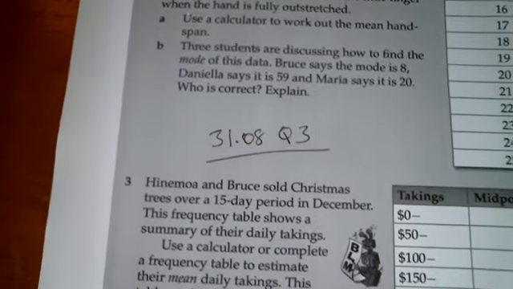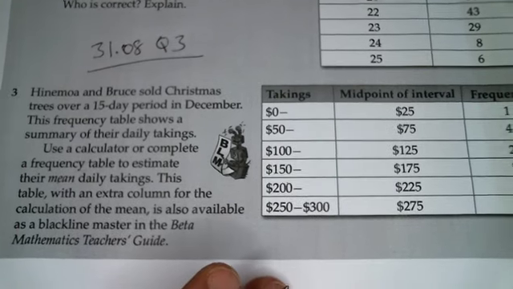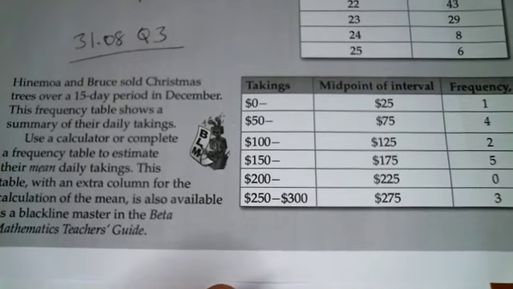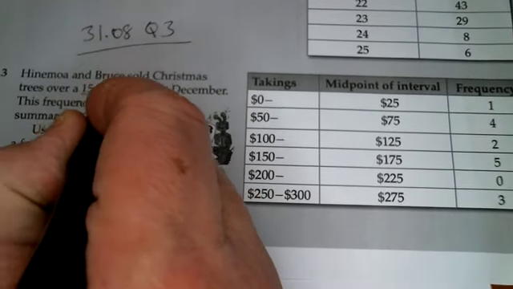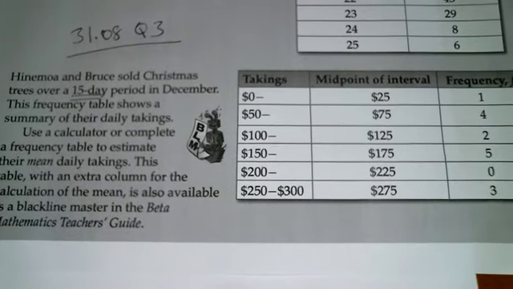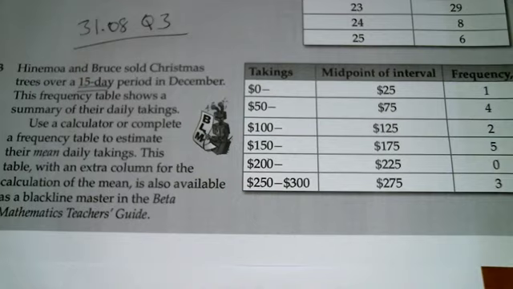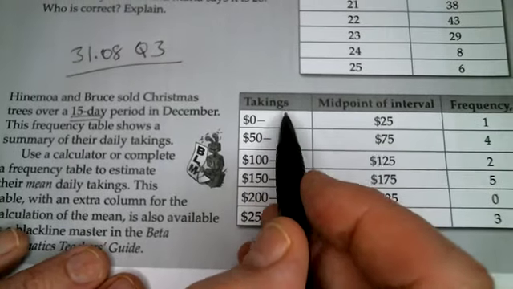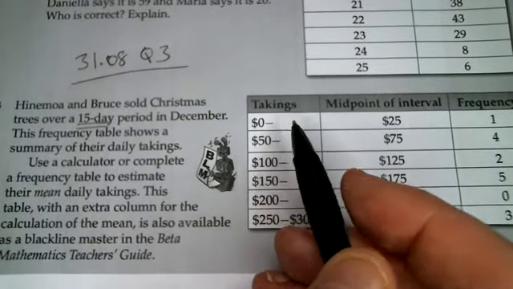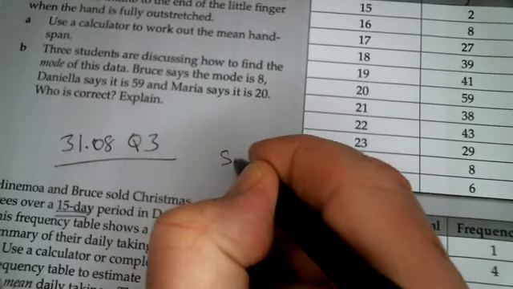All right, so it says Hinemoa and Bruce sold Christmas trees over a 15-day period in December. So the 15 is going to be the number of different days. And over those 15 days, we have a number of sales. And it calls the sales takings. In other words, that's what they took in. So this is where we've got to, so I'll put there sales.